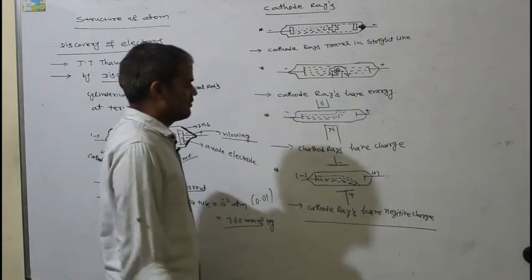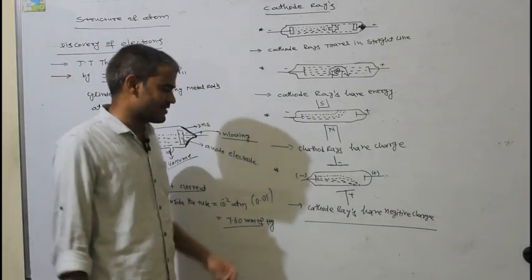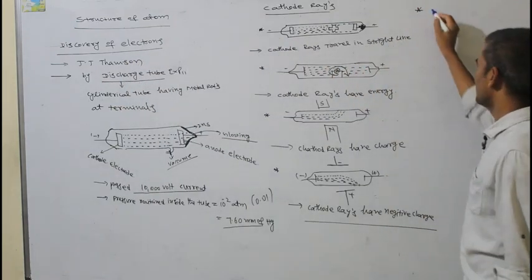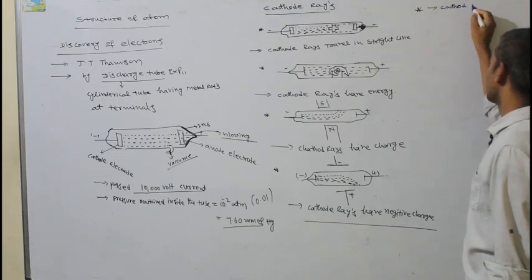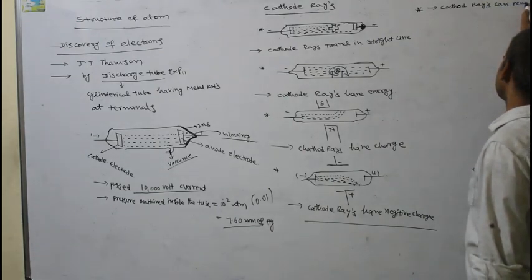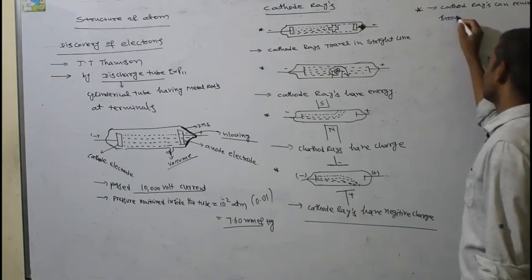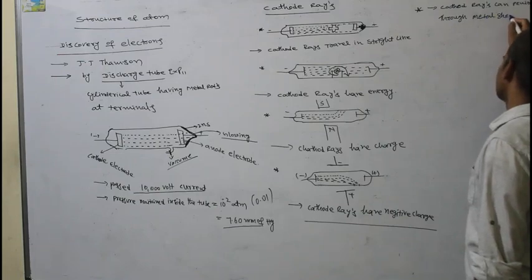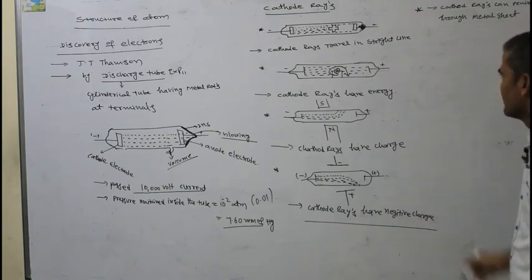These are the four major properties proposed by J.J. Thomson. Apart from that, some more important properties are there. Cathode rays have penetration power. Cathode rays can penetrate through a metal sheet. Next one.